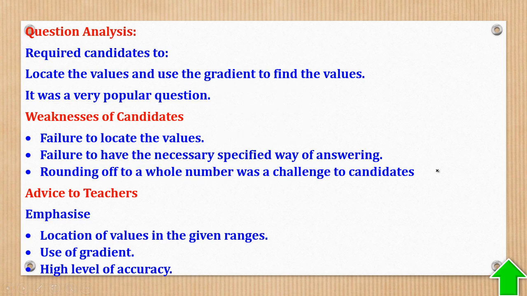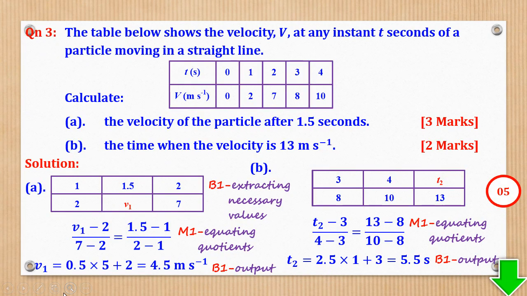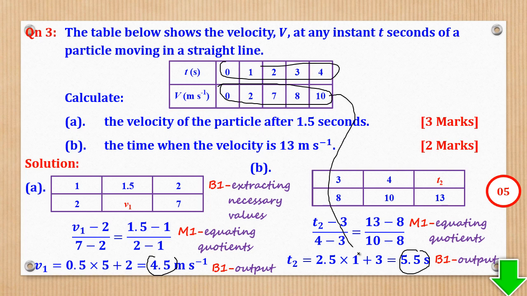Actually, let me first go back to the table. Some students are funny. Do you see these values? When they see that the values are rounded whole numbers, they also think they must give their answers to a whole number. But that is not the case. That is called premature approximation.